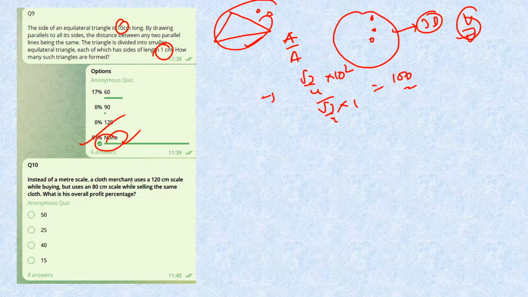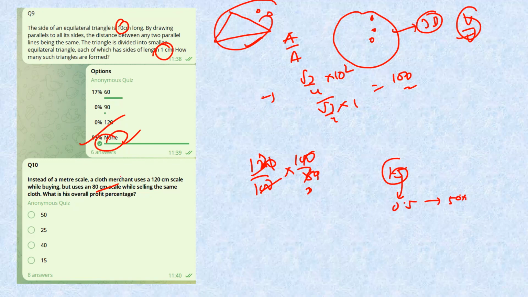Instead of a meter scale, a cloth merchant uses a 120 centimeter scale while buying, so 120 by 100, and an 80 centimeter scale while selling. Easy one. 120 by 100 times 100 by 80. This gets cancelled, and this will be 12 by 8, which is 1.5. So the answer is 0.5 or 50%. The profit percentage is 50%. This is the answer. That's it.